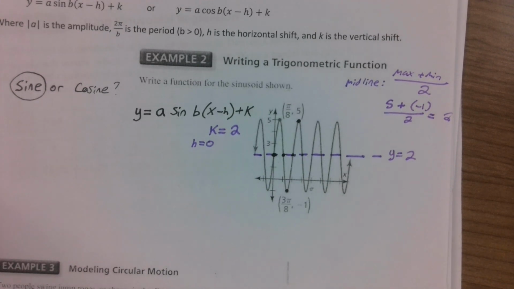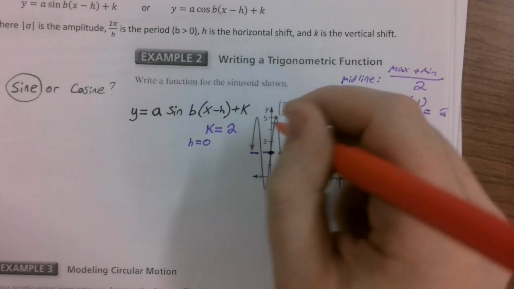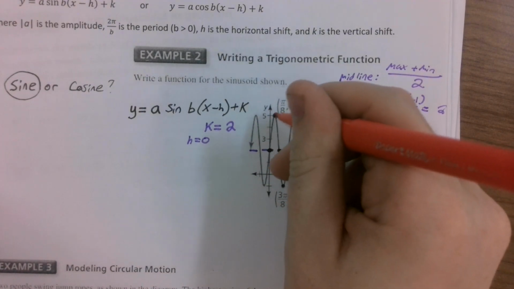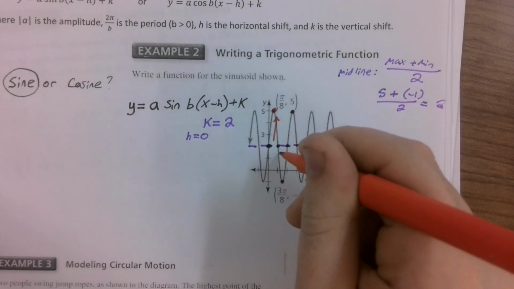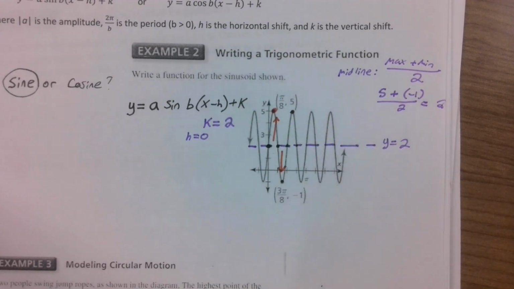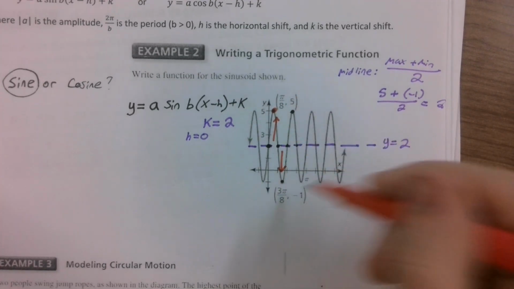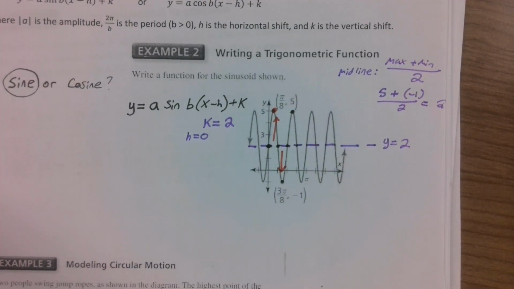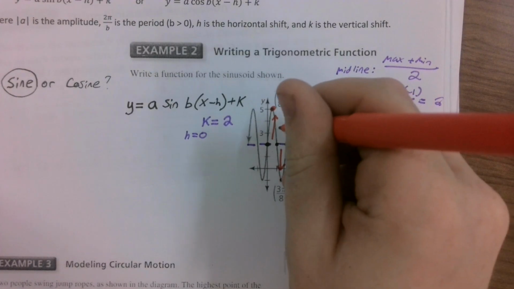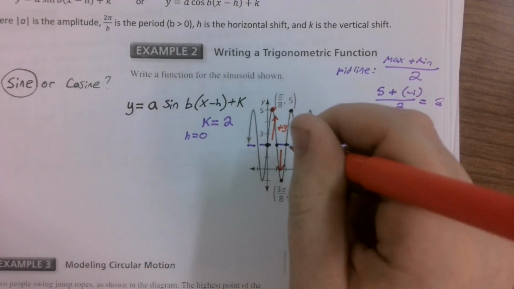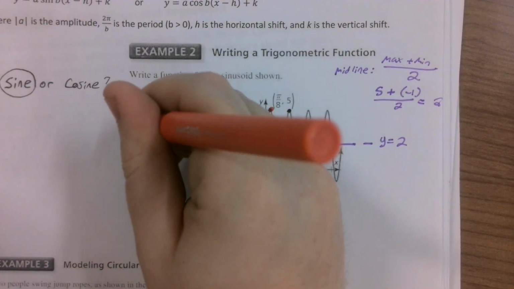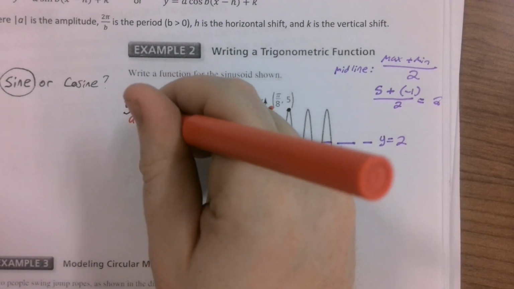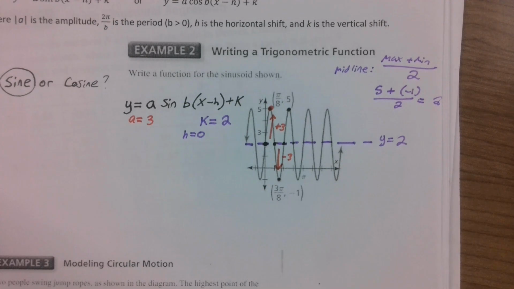Let's focus back on the amplitude now. We went off on a bit of a tangent there to find the midline. But we go from the midline up to 5, and we go from the midline down to -1. So how far away are 5 and -1 from 2? That's 3 away. We can plus 3 to get to 5, or minus 3 to get to -1. So our A value, our amplitude, must be 3.